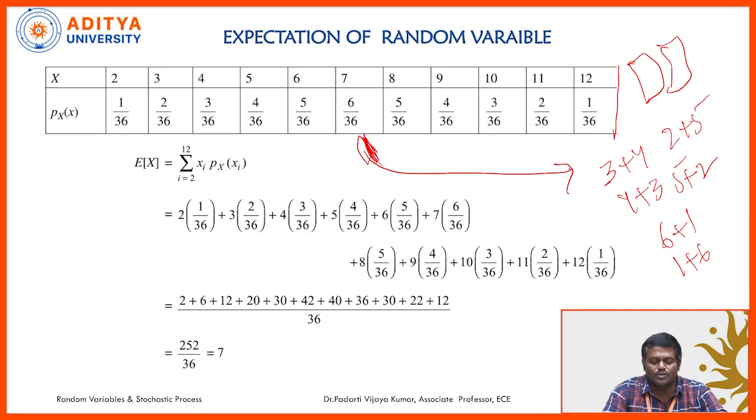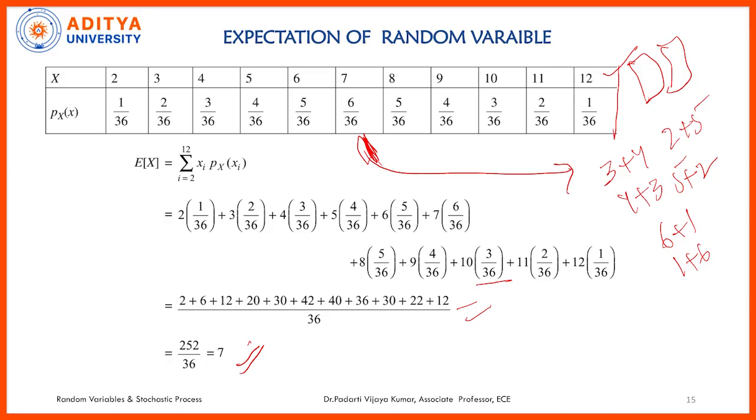So like this, we need to compute all the probabilities for the assigned random variable values. Later on, we need to apply the formula. So doing the mathematical work, doing the calculation, the expected value of sum of 2 values is 7. So on an average, we will get the sum 7. But the sum ranges from 2 to 12, but on an average we get 7.